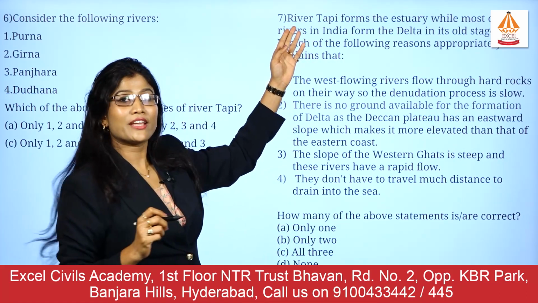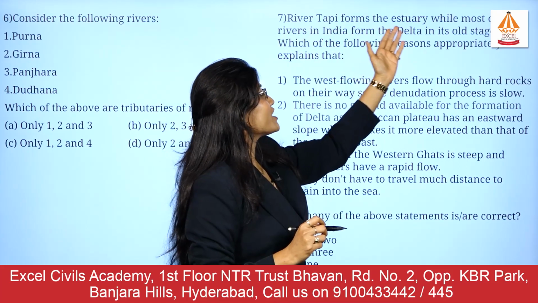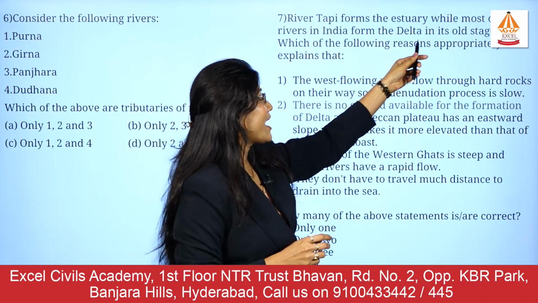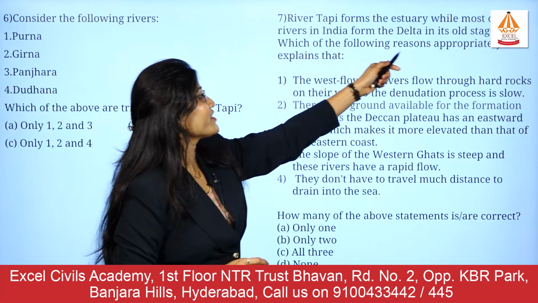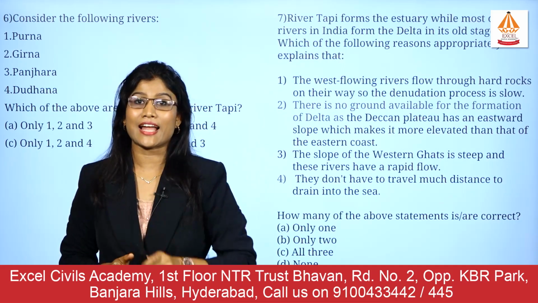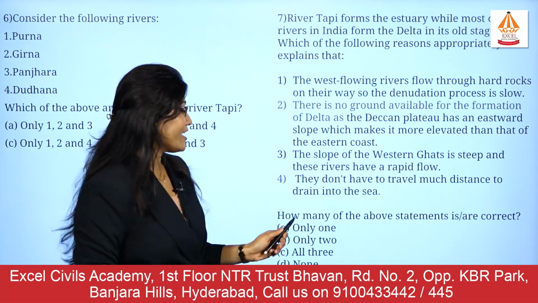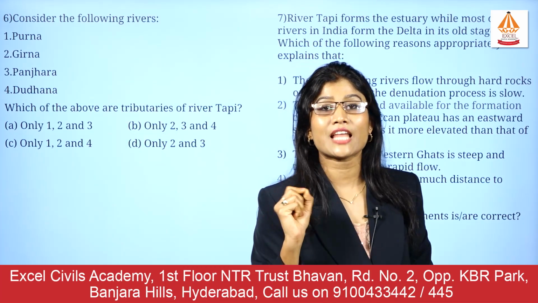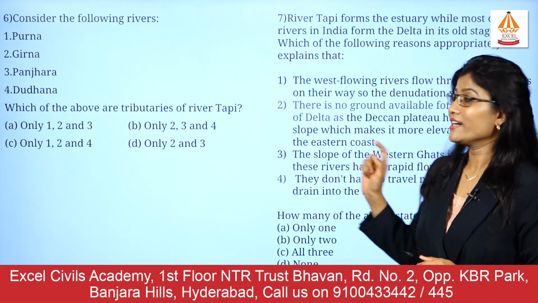The last question we have is based on the river Tapi. River Tapi forms an estuary while most of the rivers in India form a delta in their old stage. Which of the following reasons appropriately explains that? There are four statements formed and options are given. Let's read the first statement. Why does the river Tapi form an estuary and not a delta? So you need to know all these reasons.